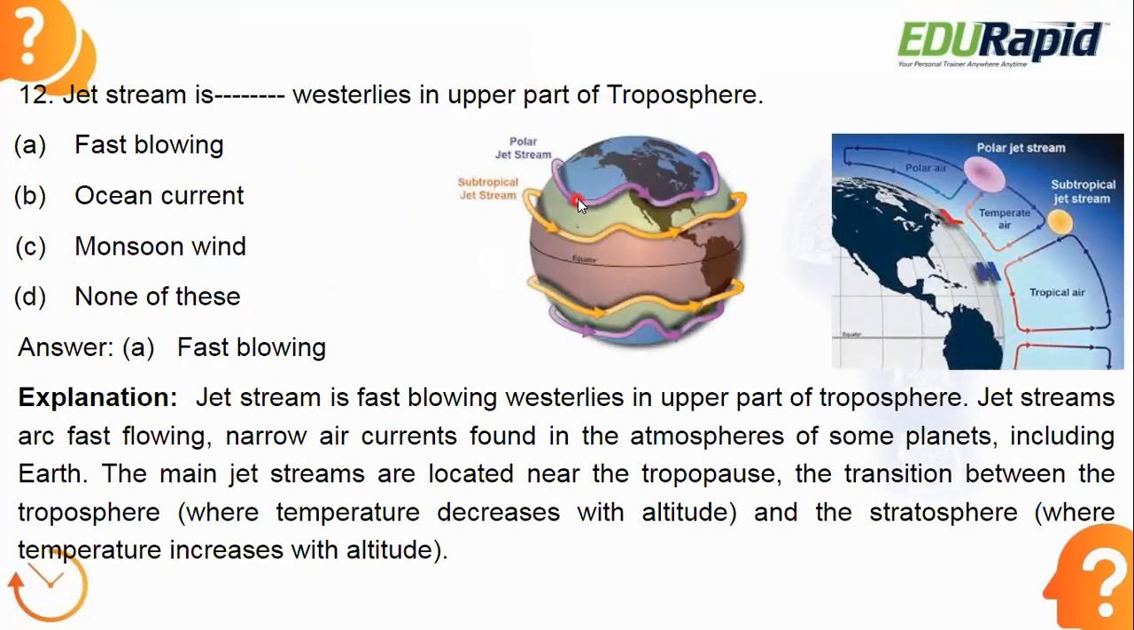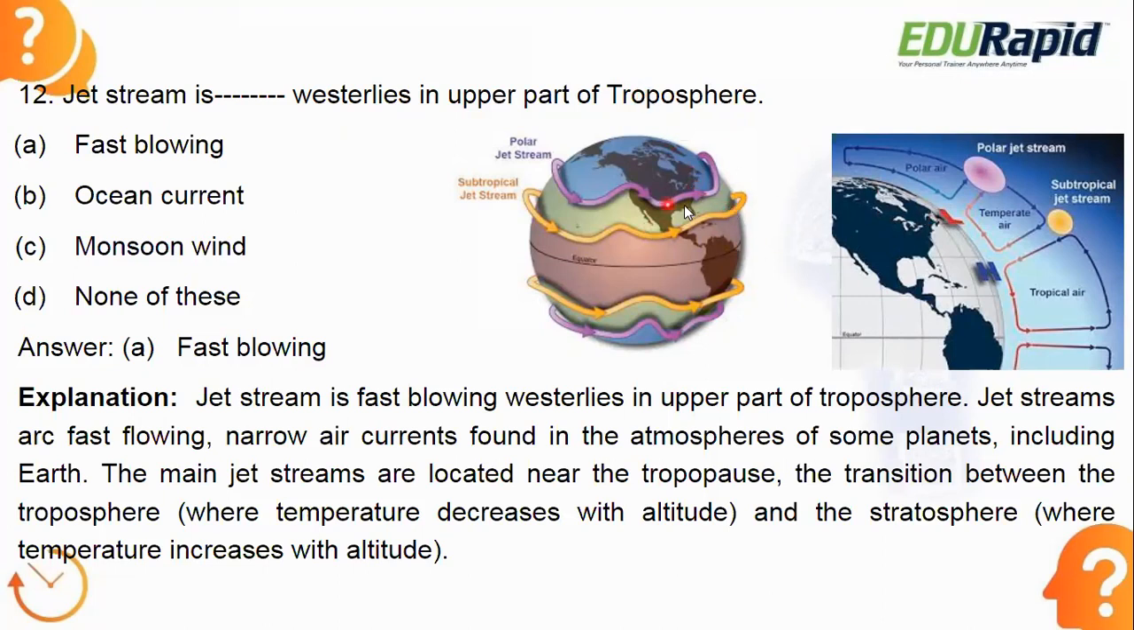Before going into the picture, you need to understand the answer first. Jet stream is fast blowing westerlies in the upper part of the troposphere. In which atmospheric layer does it come? In the troposphere. Remember that, that is also very important. In the stratosphere it won't come, it only comes in the troposphere. So now you can observe the picture.